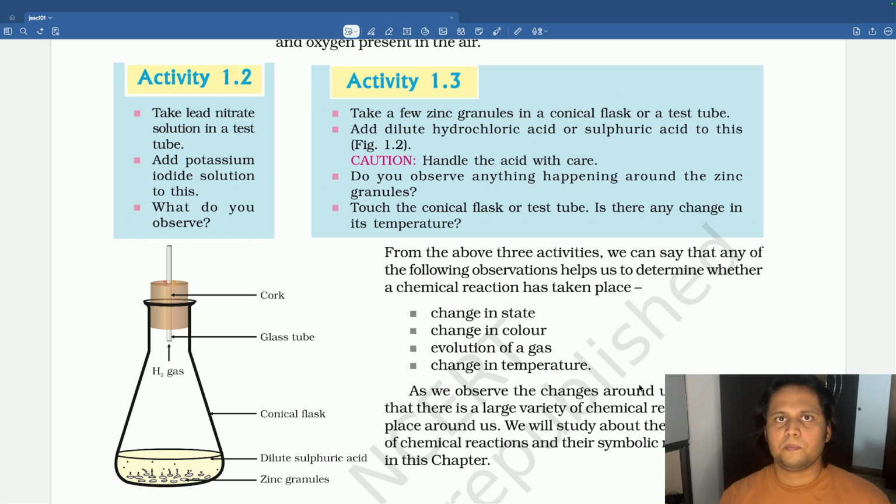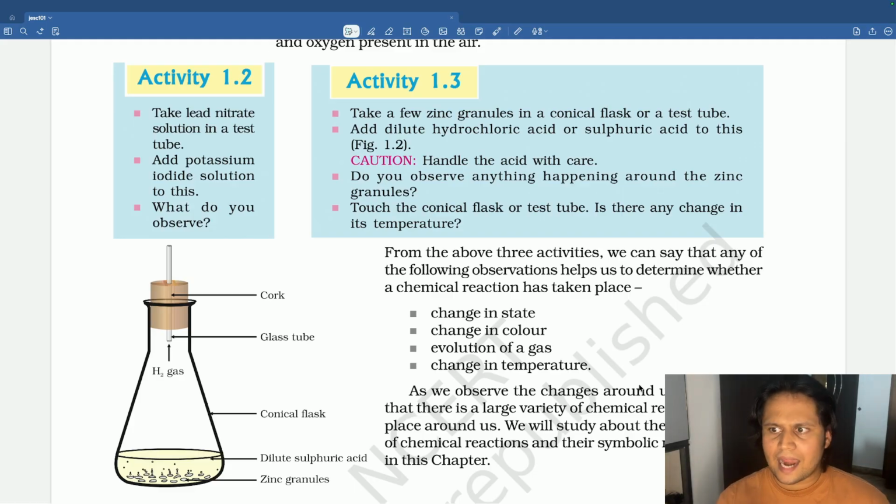If I put some strength, I can get back the original rod. Whereas if I burn one paper, can I get back the original paper? No. Once you burn it, it gets converted into ash, and from ash you can't get back the original paper. So it is a chemical change. Chemical change is irreversible, whereas physical change is reversible.